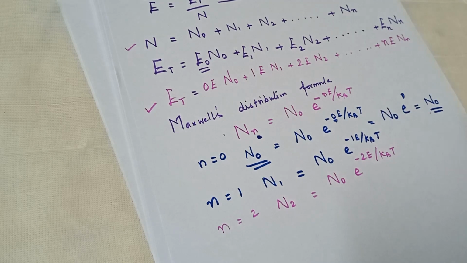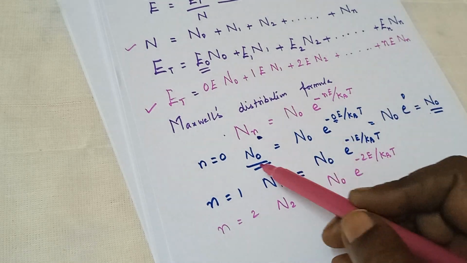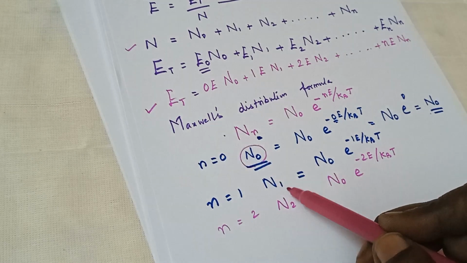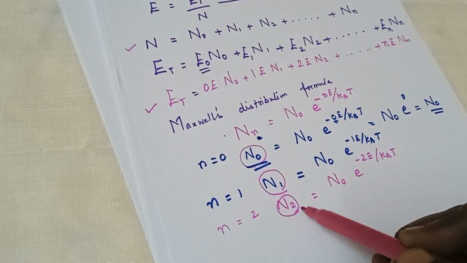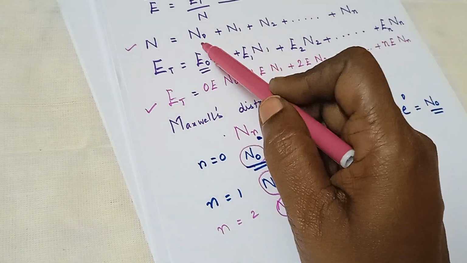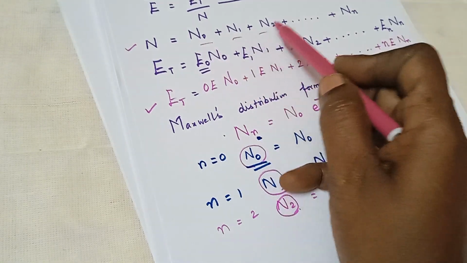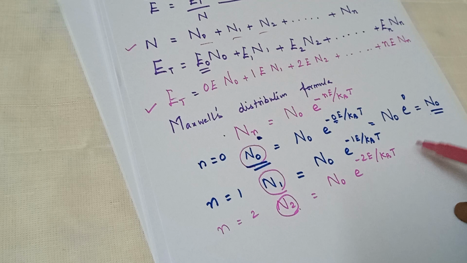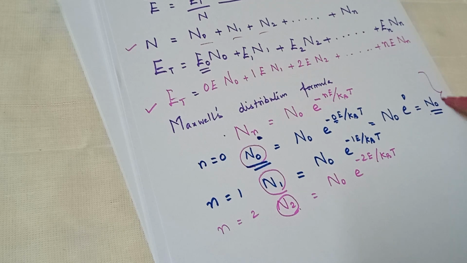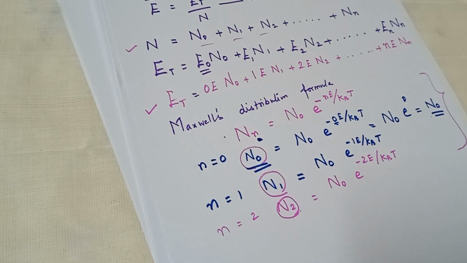Now we are going to substitute N0, N1, N2 from this Maxwell distribution law.